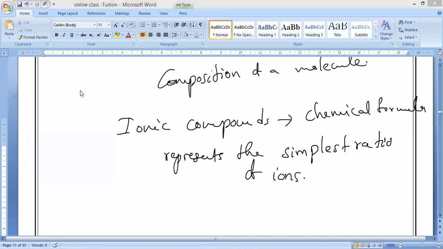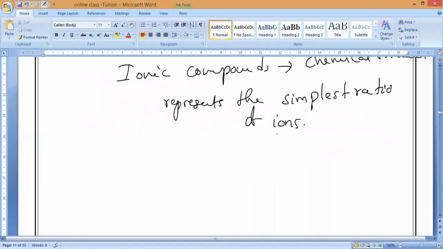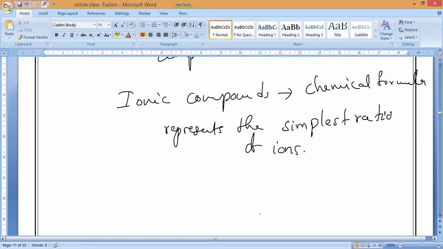Laksha, understand? Shruti, Manya and Samaya? Everybody, simplest ratio of ions. That is the main thing you have to remember. So now, what is a chemical formula?